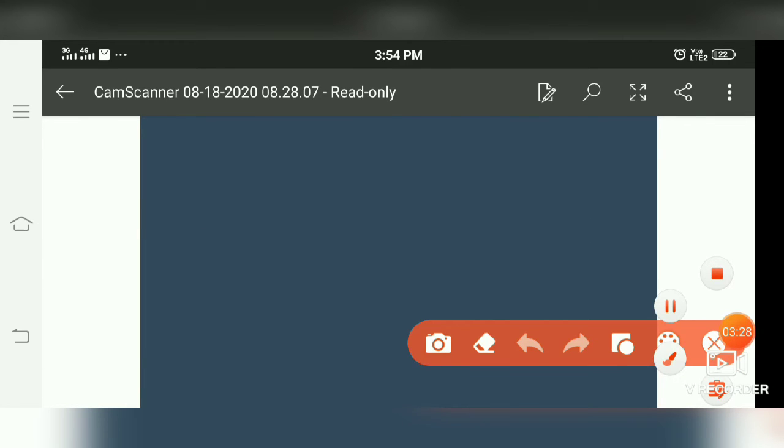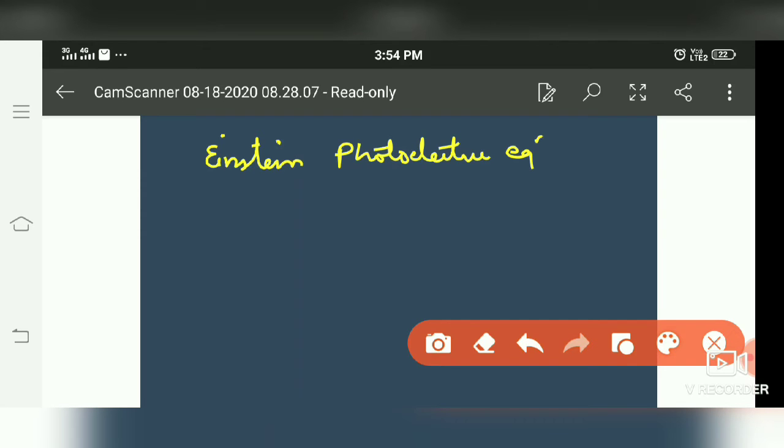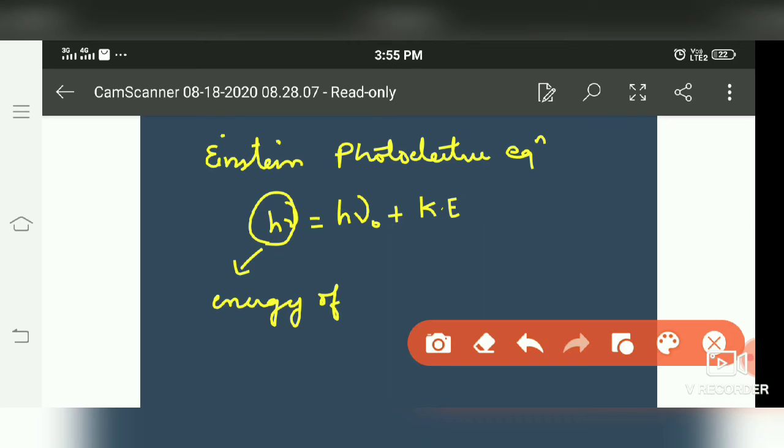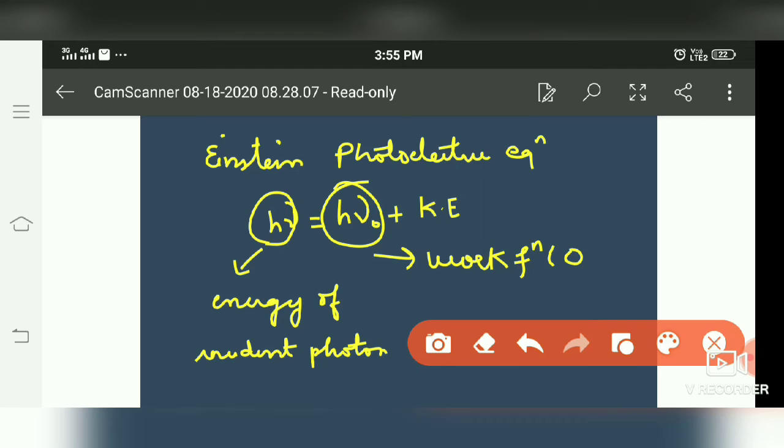We have Einstein's photoelectric equation, that is h nu equals h nu naught plus kinetic energy, where h nu is energy of incident photon, h nu naught is work function, also denoted as phi naught, and this is kinetic energy, which equals half mv square.